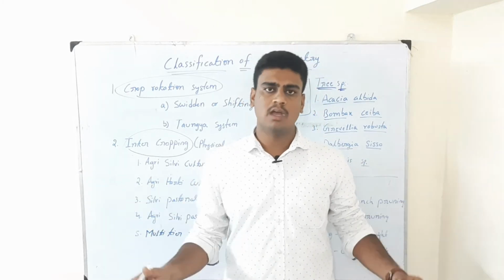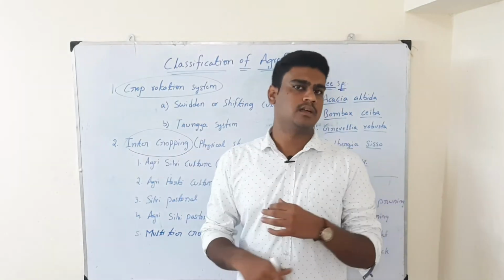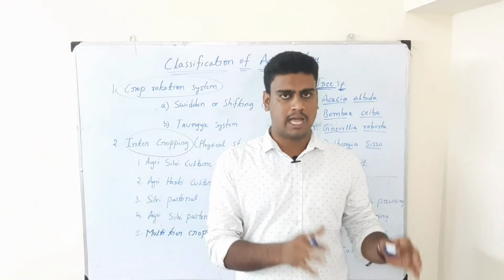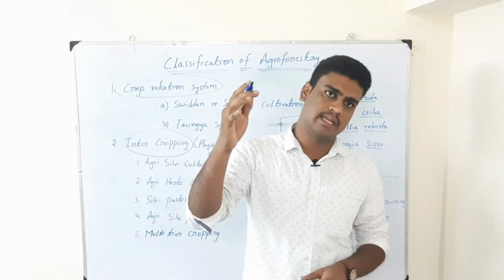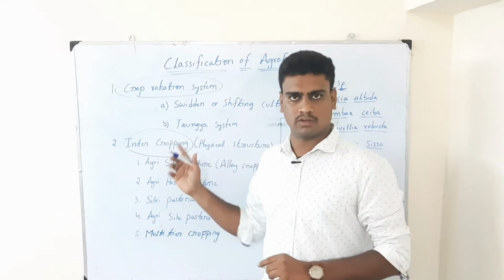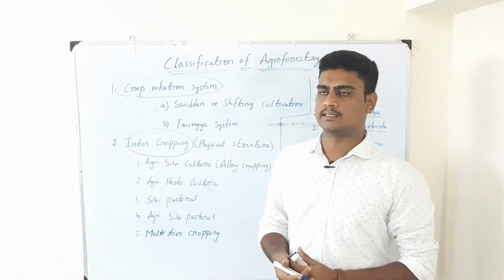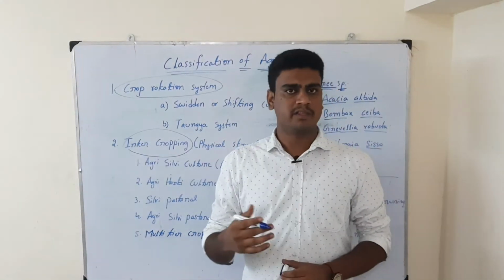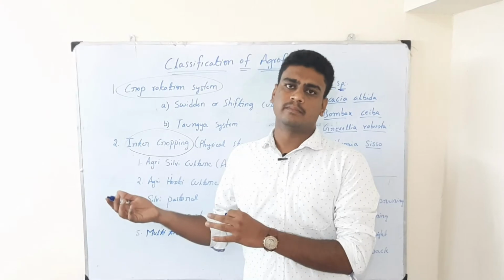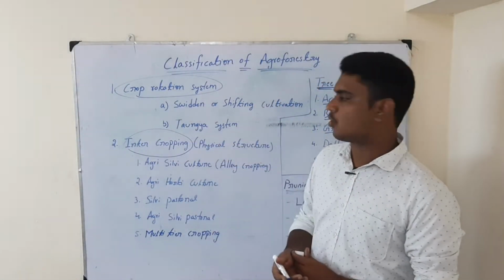That is called the Tanga system. But they cannot continue for years together, only until the forest plants or saplings reach a certain height where we cannot grow further agriculture crops. Till then we can grow agriculture crops in between the rows of forest tree plants. That is called the Tanga system, where local villagers or forestry workers are benefited. Apart from that, it is very helpful for the local people.